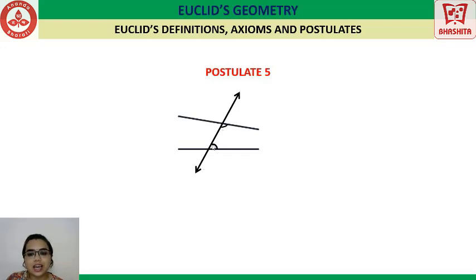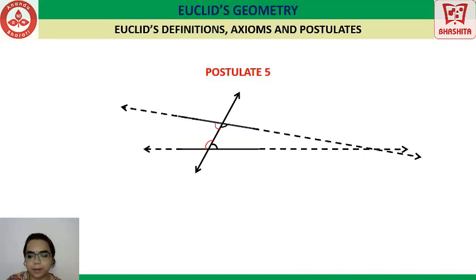Now if you can see, these are the interior angles which are lying on the right hand side of the transversal. These two angles are lying on the left hand side of the transversal. These are interior angles which are lying on the left hand side of the transversal. The angles drawn in black are the interior angles on the right hand side of the transversal. Now we are extending these lines in both the directions. What can you see? You can see that on one side the lines are meeting at a point but on the other side the lines will not meet how much ever you extend the lines, right?